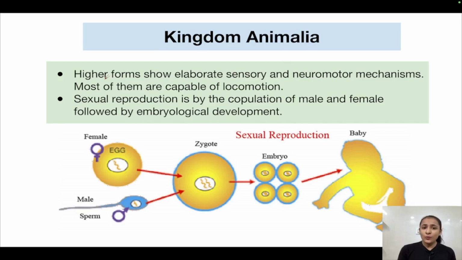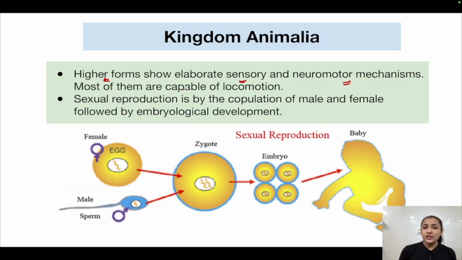Now, higher forms show elaborate sensory and neuromotor mechanisms. The higher forms in kingdom Animalia, the complex animals, have elaborate sensory and neuromotor mechanisms. They are capable of locomotion. They can move around properly. Okay, and they have well developed sense organs. They have neuromotor coordination.